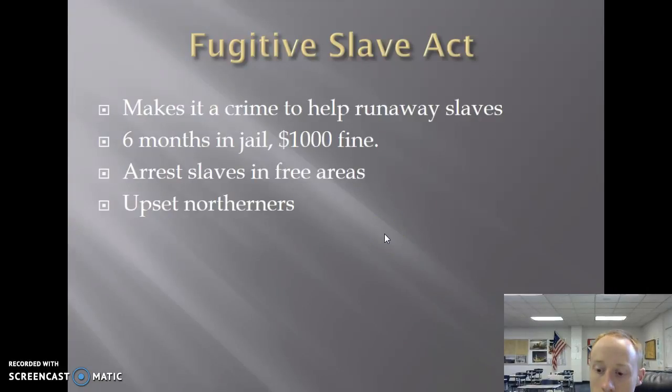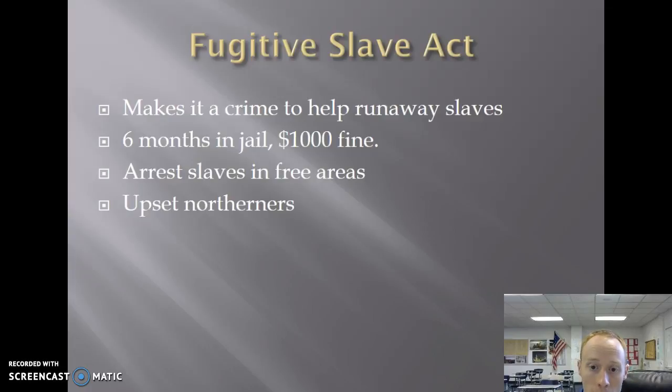The Fugitive Slave Act was really devastating for Northern African Americans, both free and runaway slaves. It said that anyone that helped the runaway slave could be thrown in prison. It also said that people could come and arrest slaves in free areas and bring them back into slavery. And the deal was this: if a suspected runaway slave was arrested in a free area, it would go before a judge, and the judge would get paid $10 to return the person to slavery and $5 to release them back. So there was a big incentive to send all these people back to the South for slavery.